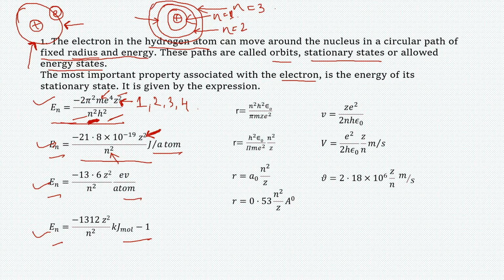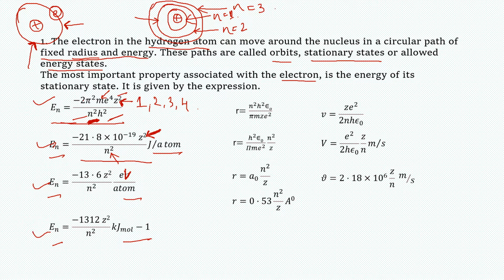If En equals minus 21.8 into 10 to the power minus 19 joules Z square by n square, then the unit would be joule per atom. In the next expression, En equals minus 13.6 Z square by n square, and the unit is electron volt per atom.